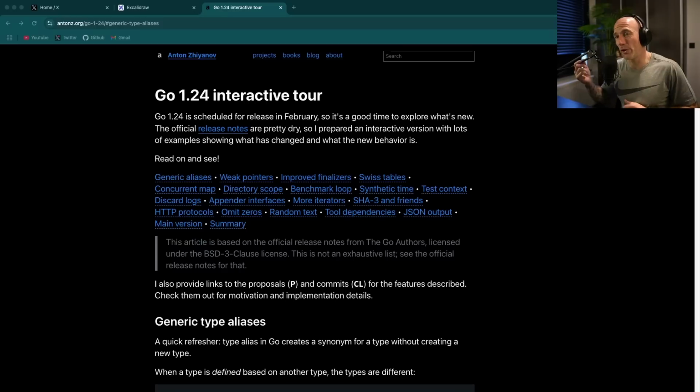I'm actually looking forward to 1.24. It doesn't really happen that often with Go releases. Generics was pretty nice. Iterators was kind of meh. But 1.24 will solve iterators. We're gonna see that right now.